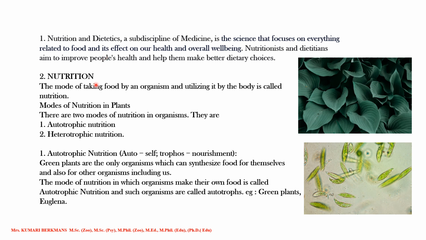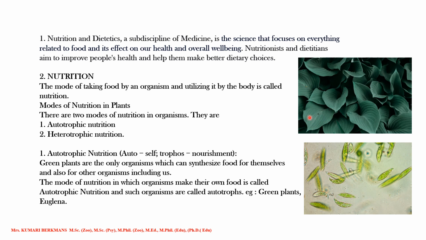So in this, first we are going to see nutrition. You all know what nutrition is, but even then let us discuss it. There are two types of nutrition. The main one is autotrophic and the next one is heterotrophic. The major part of the nutrition which takes place in the world is autotrophic, that is by plants. Auto means they prepare their own food automatically, without any other's help. That is called autotrophic nutrition.